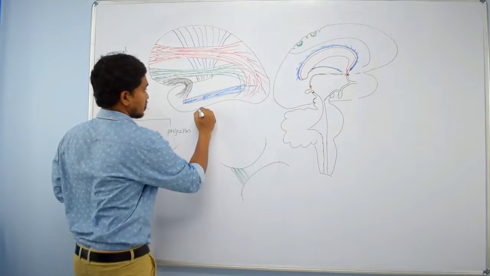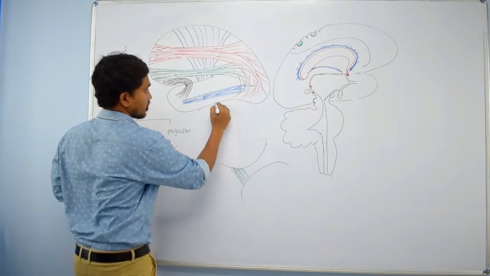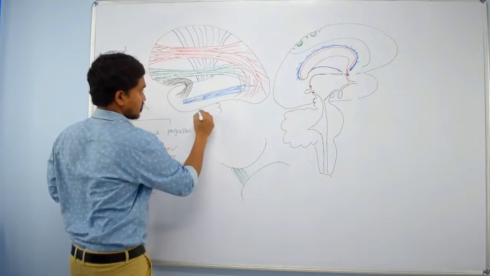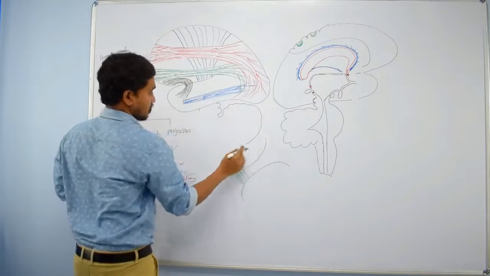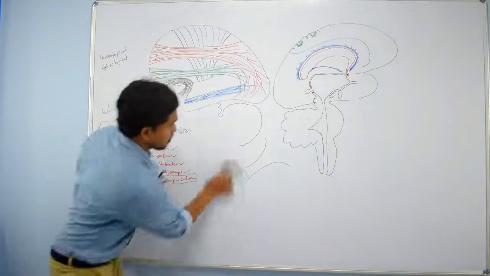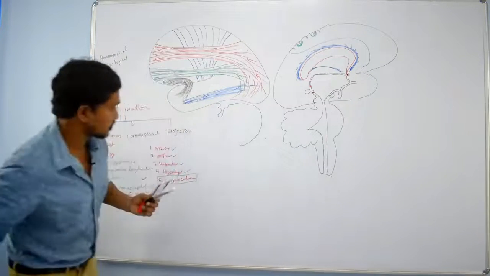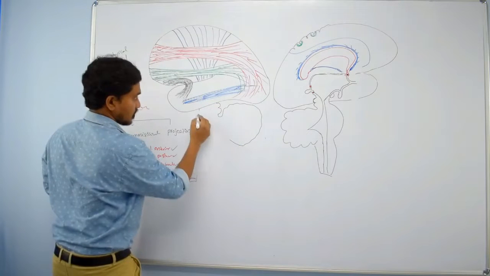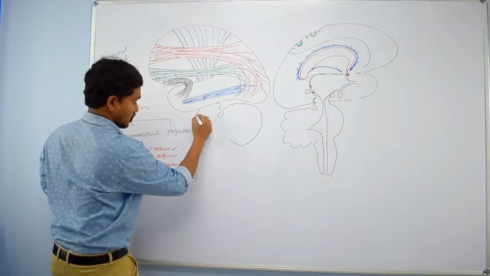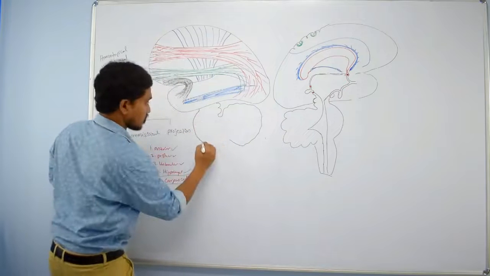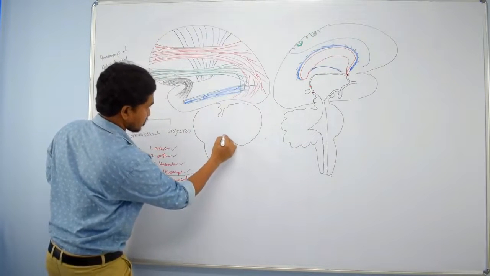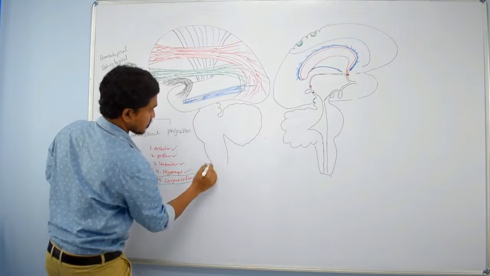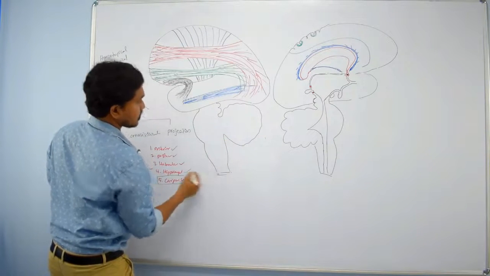So here the midbrain, superior colliculus, inferior colliculus, and here is the cerebellum, here the pons, then the medulla oblongata, this is the spinal cord, is it?